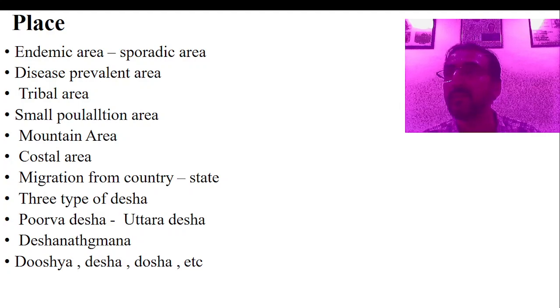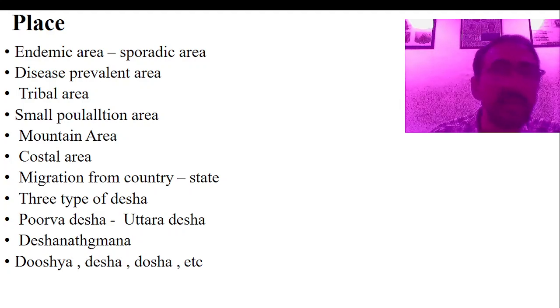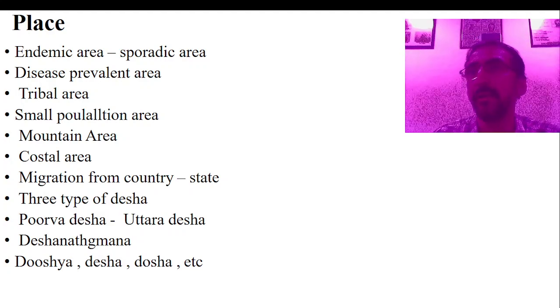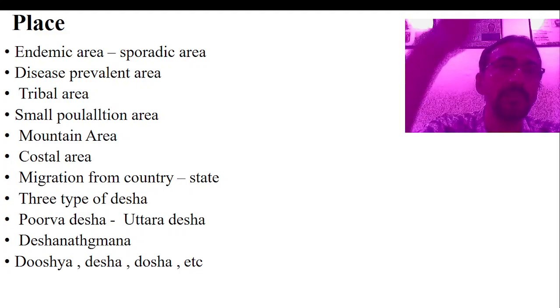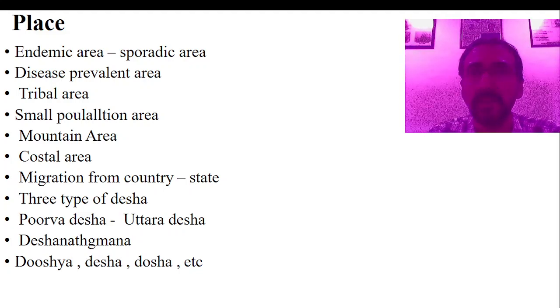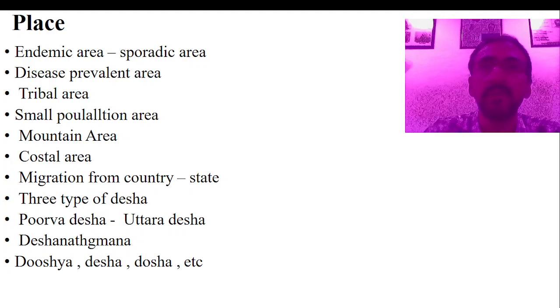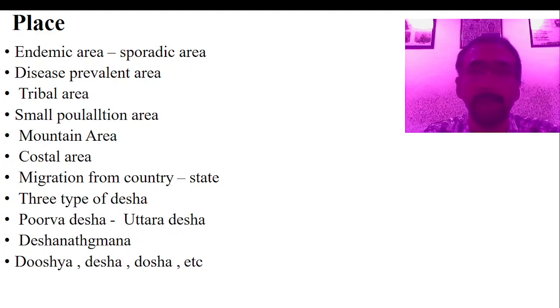Now, some diseases are very prevalent in some areas, and some countries are prevalent for some disorders. We know that the Western world is prevalent for some disorders and the Eastern world for others. A person traveling from the Western world to India or the Eastern world may spread that disease. That is how HIV and others spread. Yellow fever, HIV, African fever, etc.